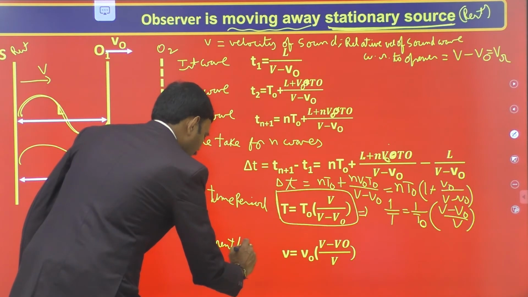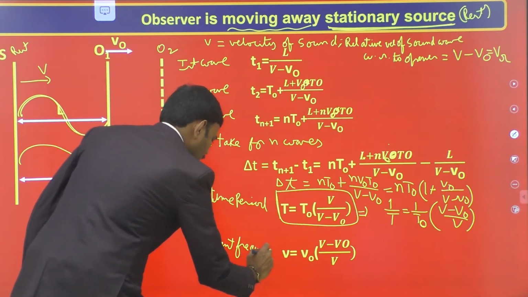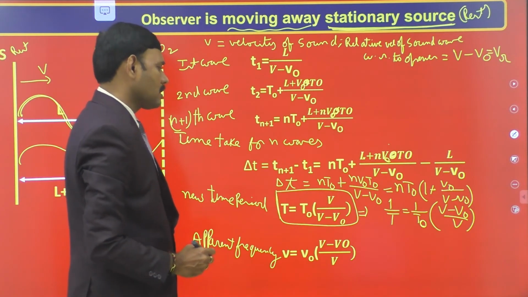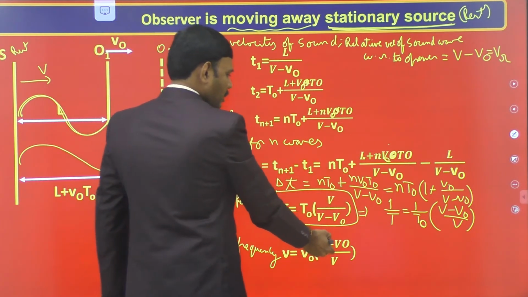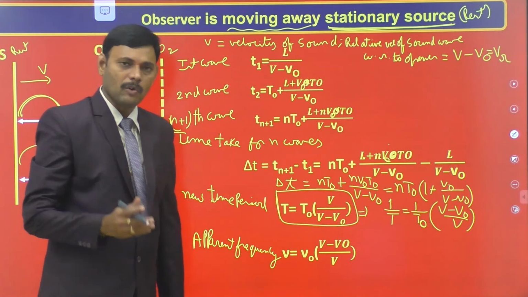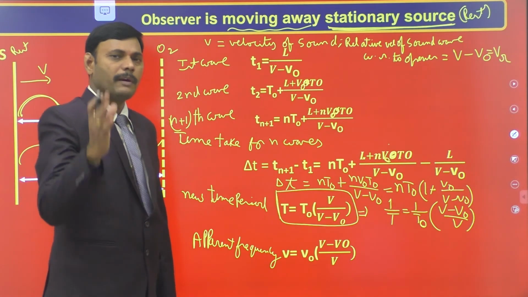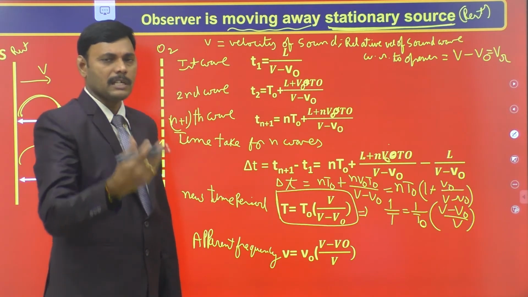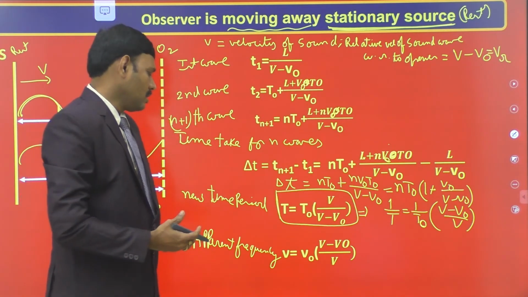The observer is moving away from a stationary source. The apparent frequency nu is equal to nu naught, that is 1 by T naught, into V minus V naught by V. This is the apparent frequency of the sound wave received by the observer moving away from a stationary source.